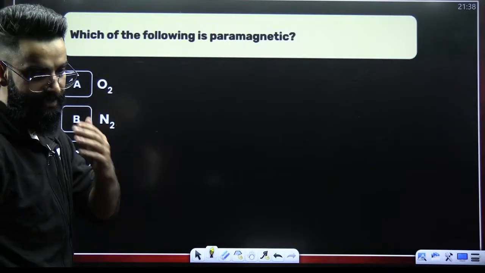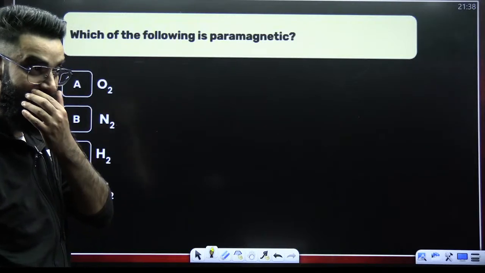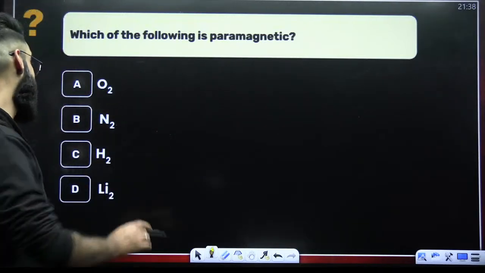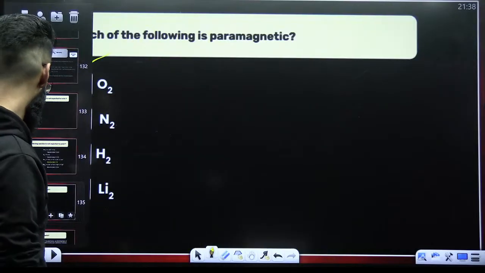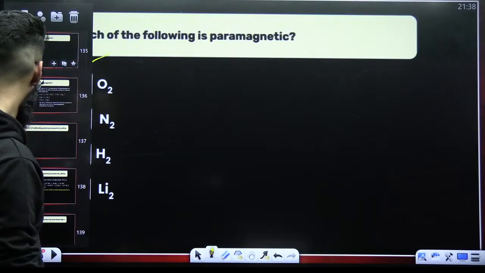Which of the following is paramagnetic? I've told you many a times now, O2, 16 electron species has got 2 unpaired electrons. 2 unpaired electrons means paramagnetic. Yeah? Perfect.